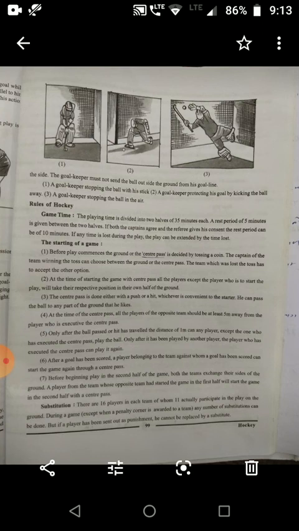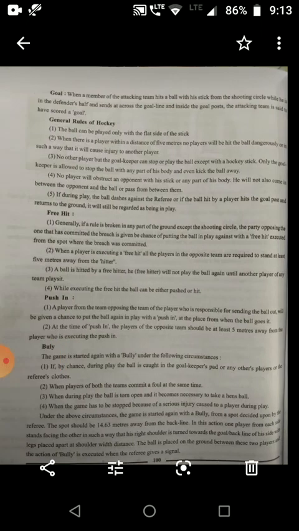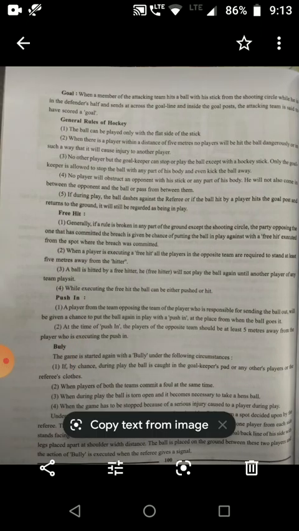General rules of hockey: the ball can be played only with the flat side of the stick. When there is a player within a distance of 5 meters, no player will hit the ball dangerously in such a way that it will cause injury to another player.